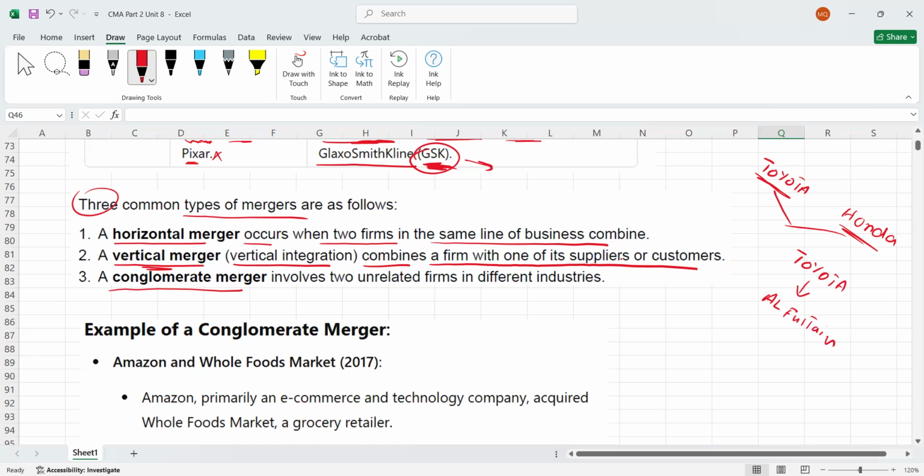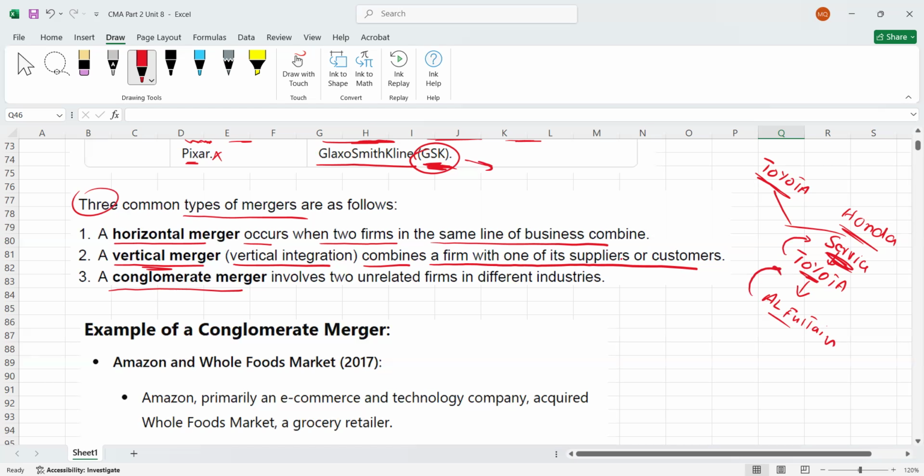And Toyota may also have a supplier. Let's assume a service company. I'm just giving an example, for the sake of understanding. Let's say we have one S company. S company is the supplier of Toyota, and Toyota is the supplier of Al Futtaim. So if you look into this relation, Toyota is the customer of S, and Al Futtaim is the customer of Toyota. You can say it this way also, right?